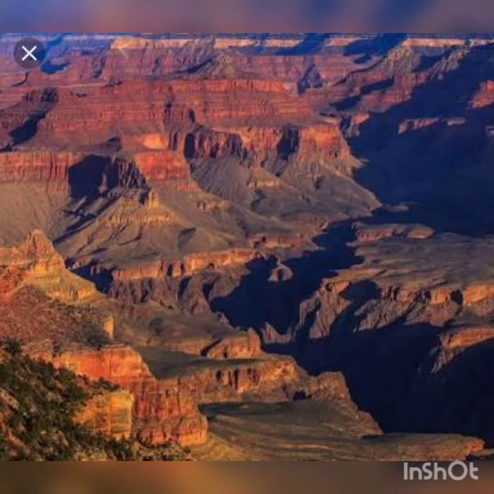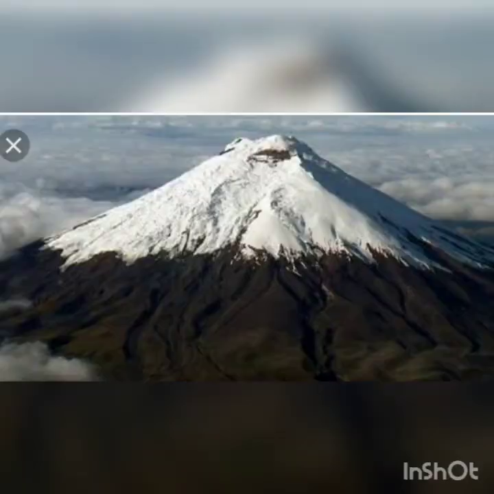This is the picture of the Grand Canyon. Grand Canyon is present on the Colorado River in northern Arizona of USA. Write down the name Grand Canyon. Next, this is Cotopaxi. What is Cotopaxi? This is the world's highest continuously active volcano, and it is found in the Andes Mountains.